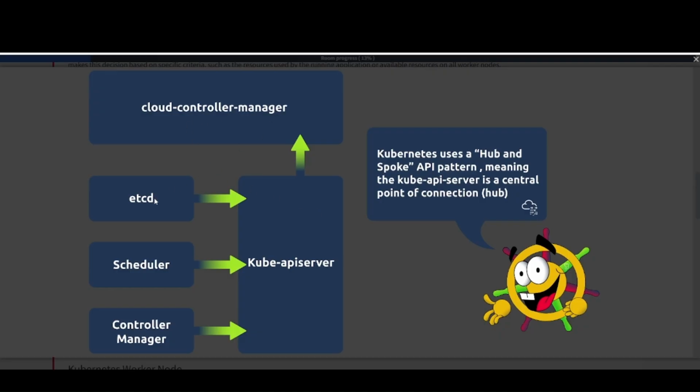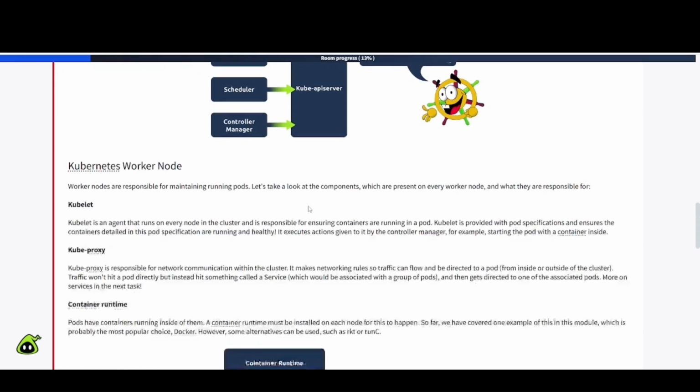Cloud controller manager, we have etcd, scheduler, controller manager, and we have the kube API server. Kubernetes uses a hub and spoke API pattern, meaning the kube API server is a central point of connection, the hub. Okay, good to know there.